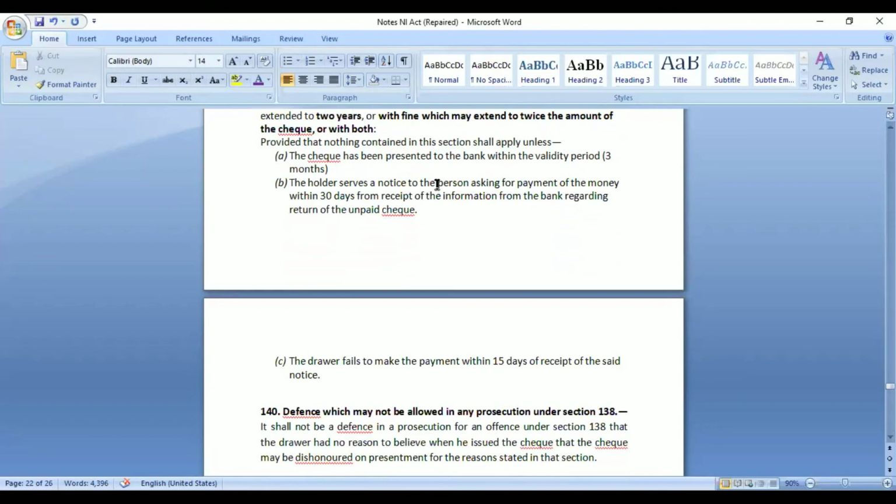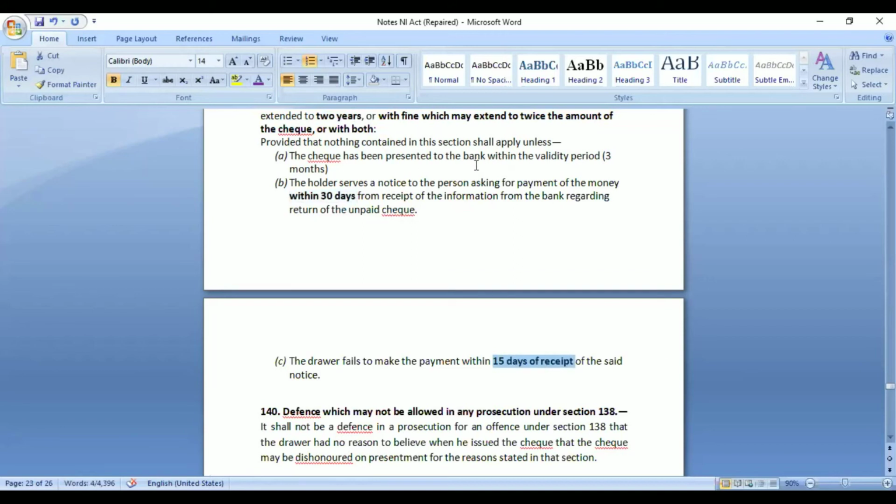Secondly, the holder serves a notice to the person. When the check is returned by the bank, the holder will have to serve a notice within 30 days, informing the person regarding the unpaid check. So he has to inform that because of insufficient funds in your account, this particular check was returned to me from the bank, and ask for the money. Thirdly, the drawer fails to make payment within 15 days of receipt of such notice.